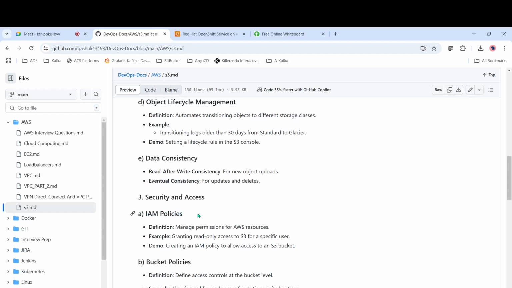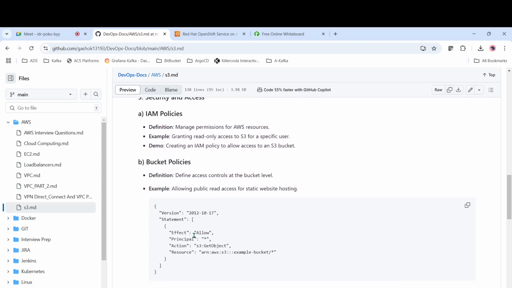So in case you have to give access to any of the users, then you have to enable the policies and give the IAM permissions to them, okay. In case you are not giving IAM policies, IAM access, then they will not be able to access those things. The policies are written in JSON format. So how will this JSON format be? Initially we will have the version, okay. This is the version of the rule which is written.